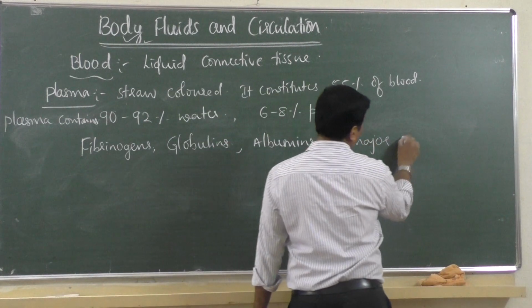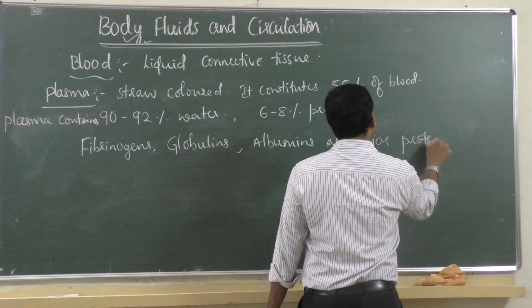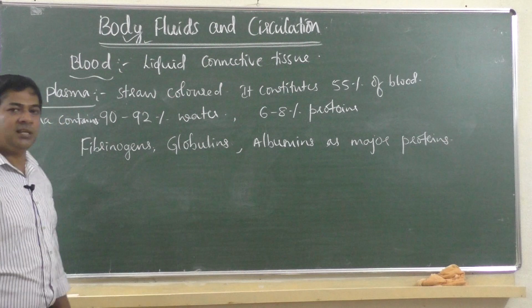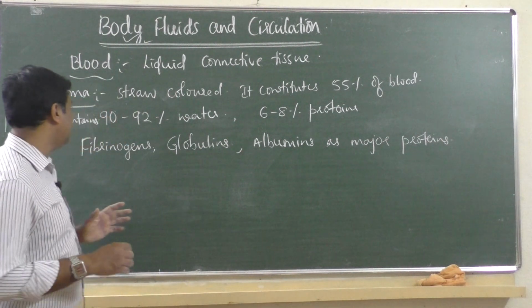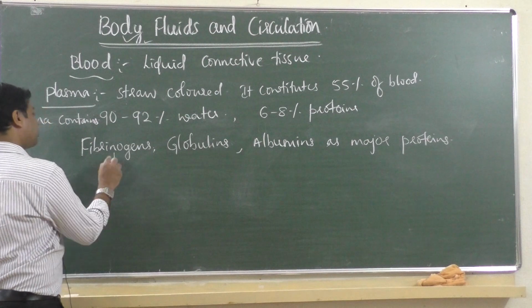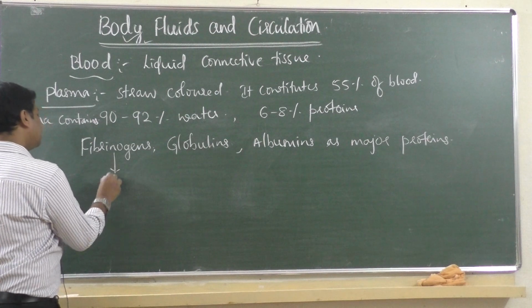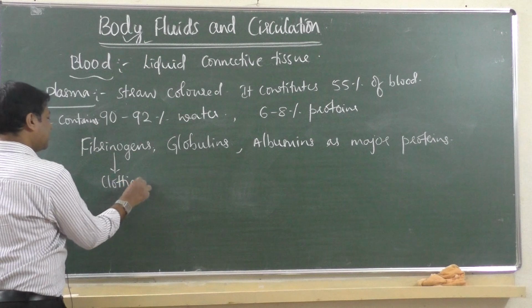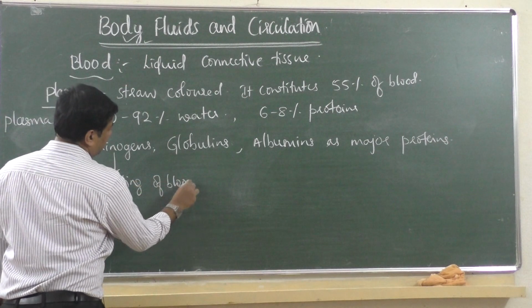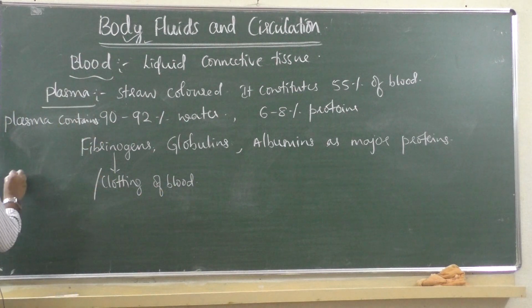There are many other proteins also, but these are the important major proteins present in large quantity. Fibrinogen is required for clotting of blood, also called coagulation of blood.